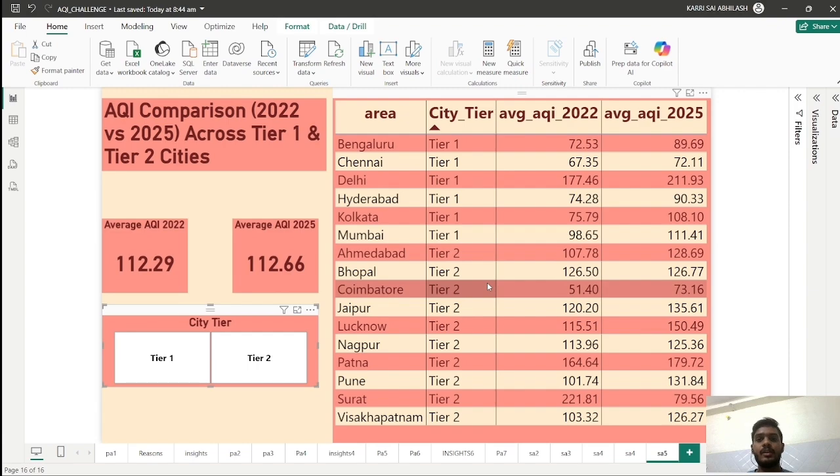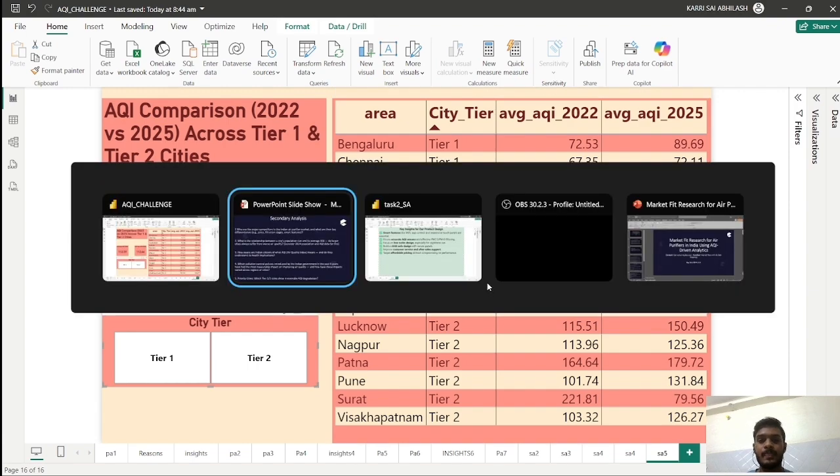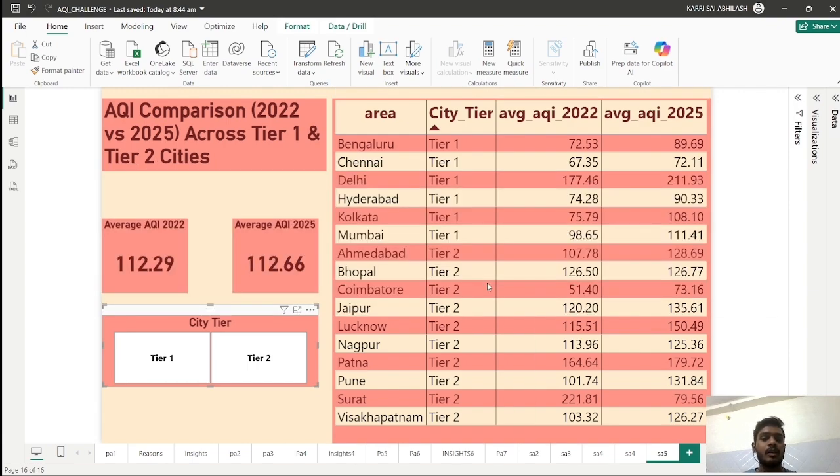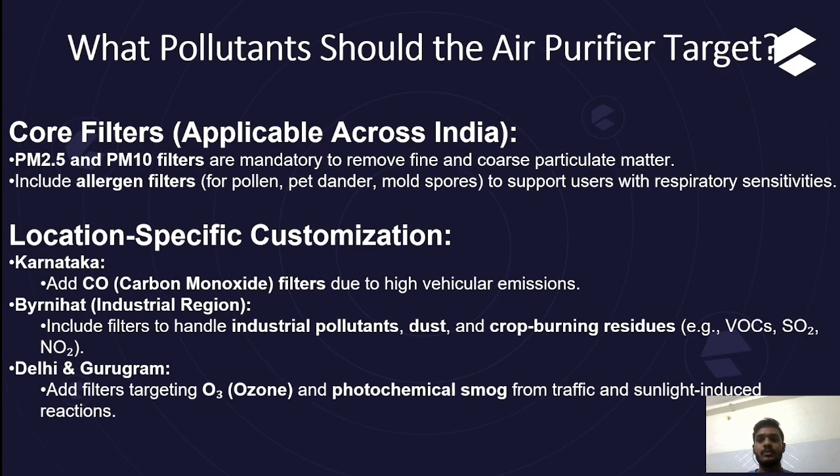So these are the primary and secondary analysis, and let's answer the critical questions with the following insights. What we found up to now. What pollutants should the air purifier target? PM 2.5 and PM 10 filters are a must in our product.